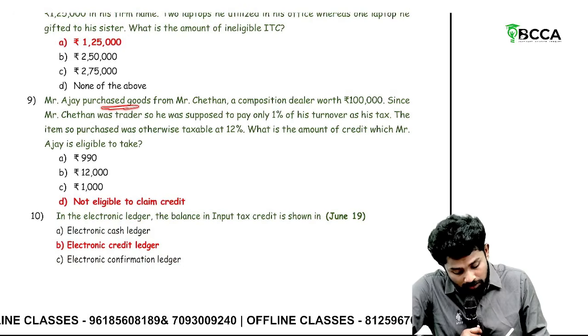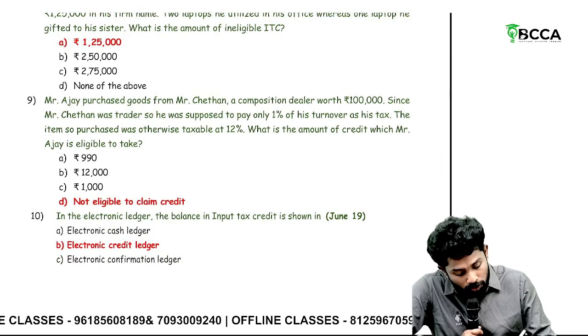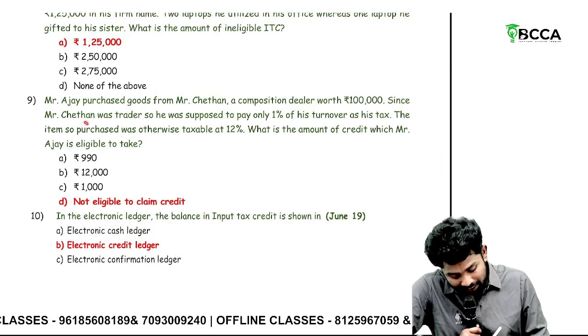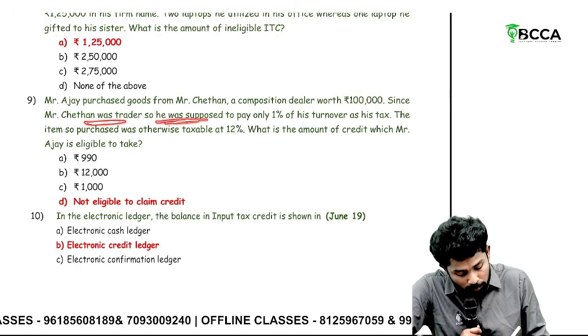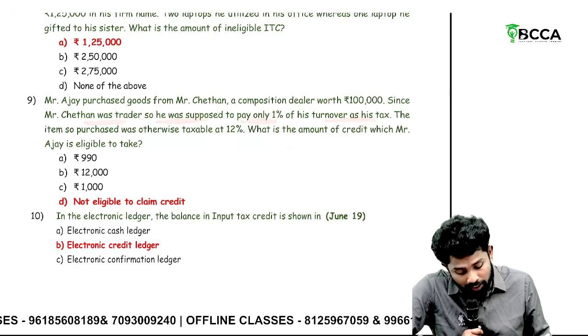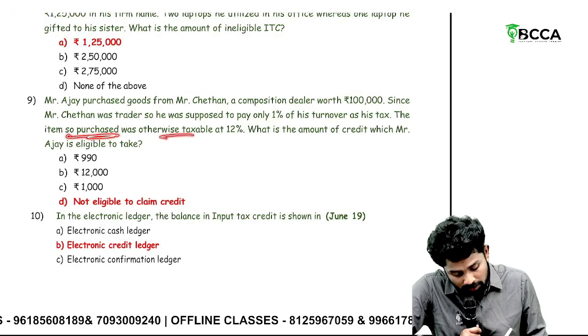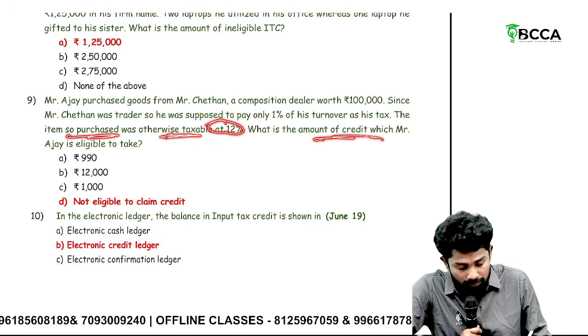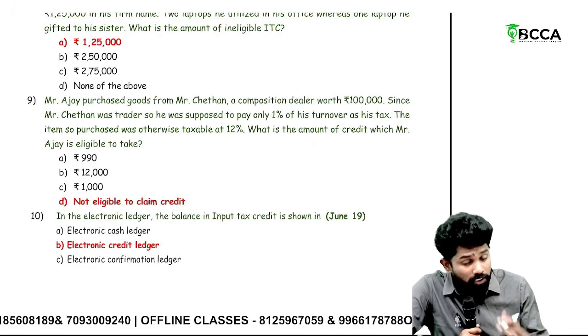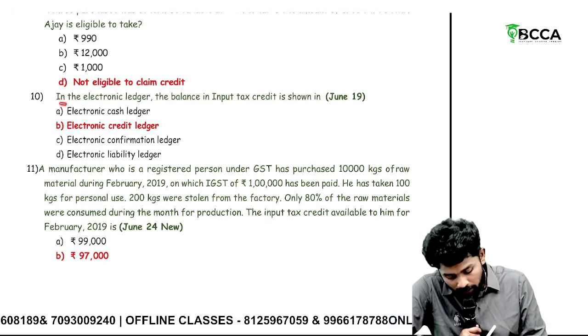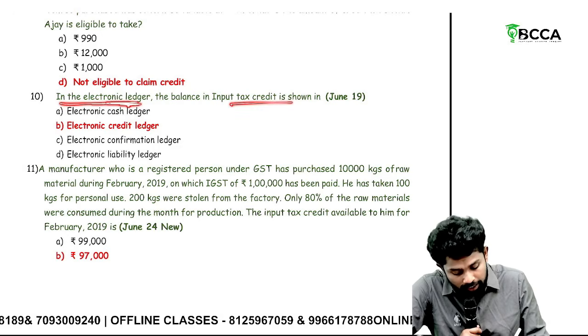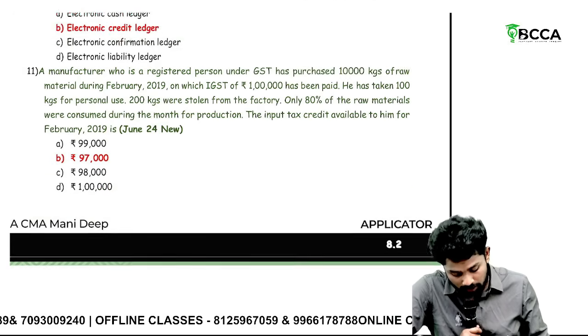Mr. Ajay purchased goods worth 1 lakh from Chatham, a composition dealer. Since Chatham was a trader, he was supposed to pay only 1% of his turnover as tax. The purchase was otherwise taxable at 12%. What is the credit available? Sir, from a composition scheme person you purchase, no ITC available. In which ledger will ITC be shown? Electronic credit ledger.